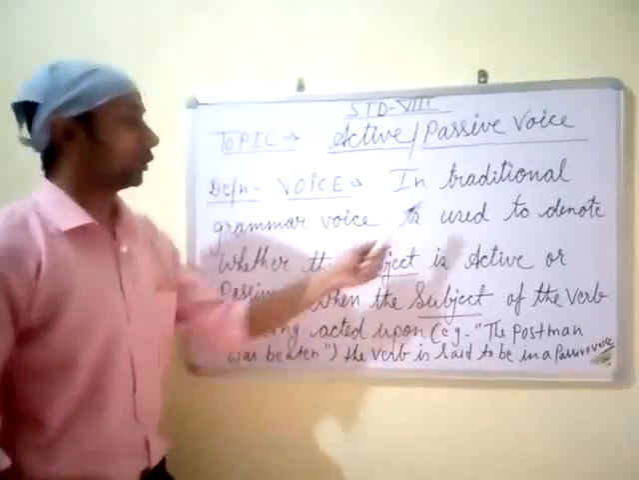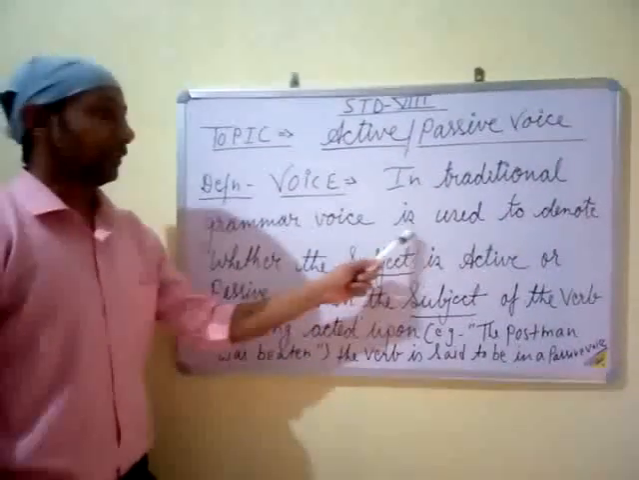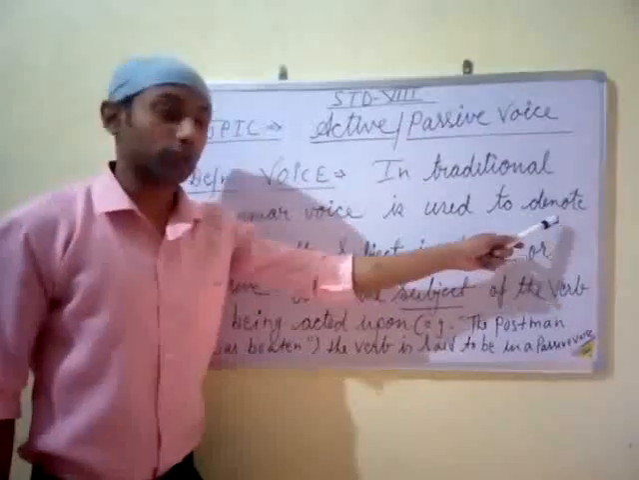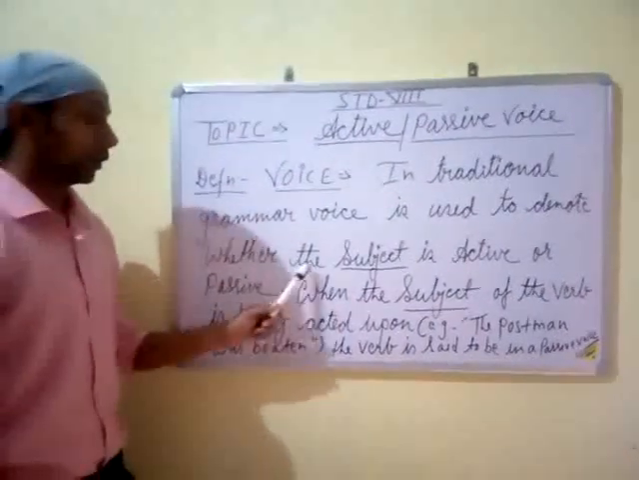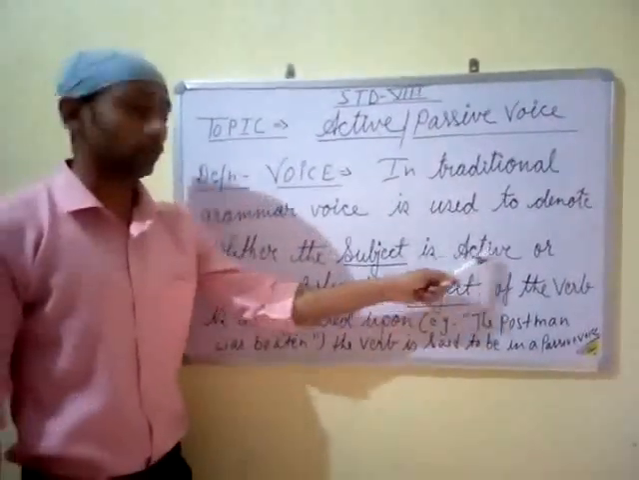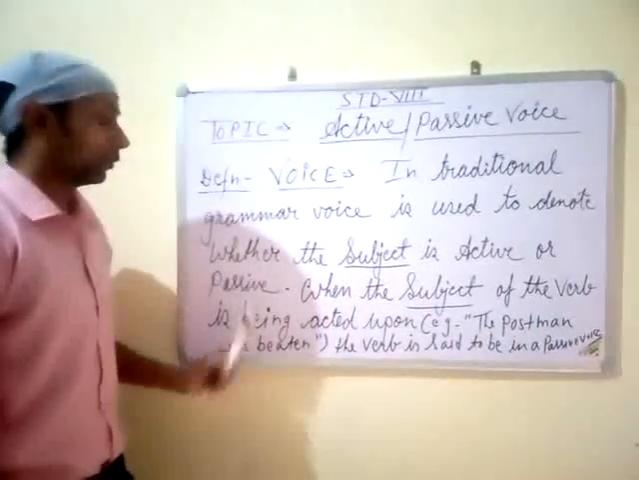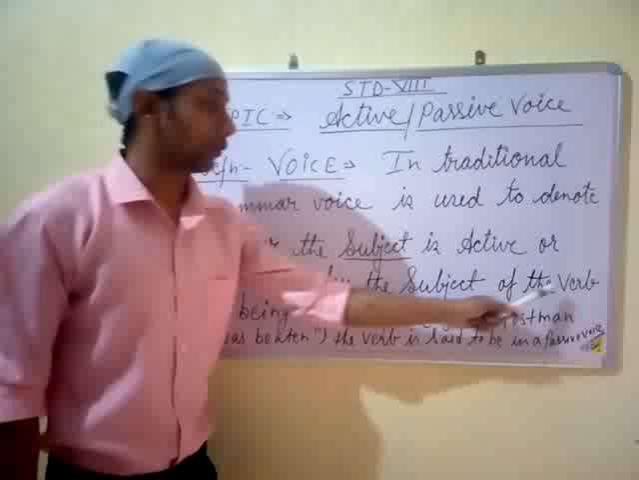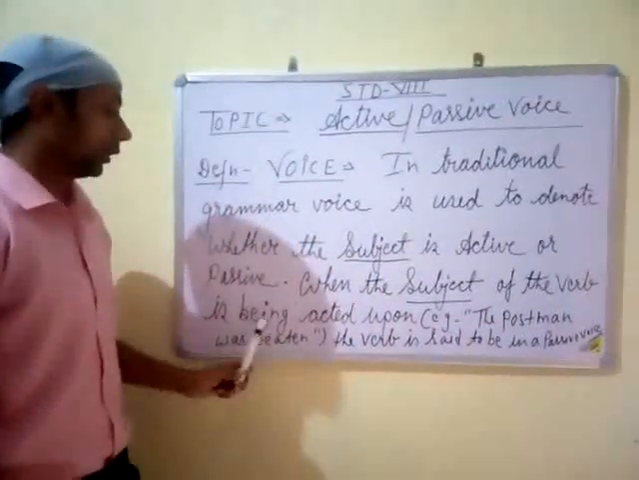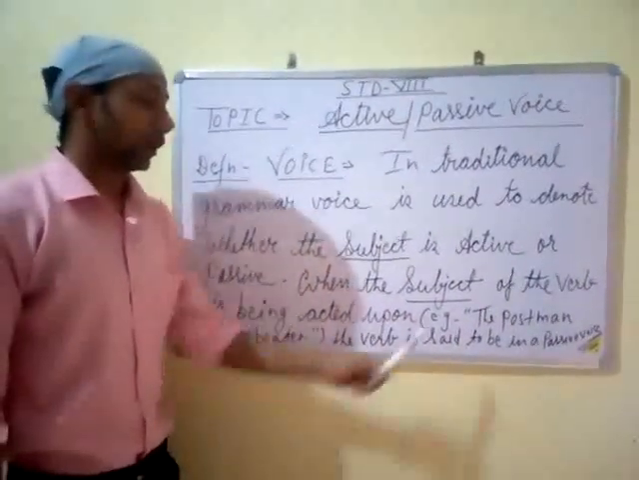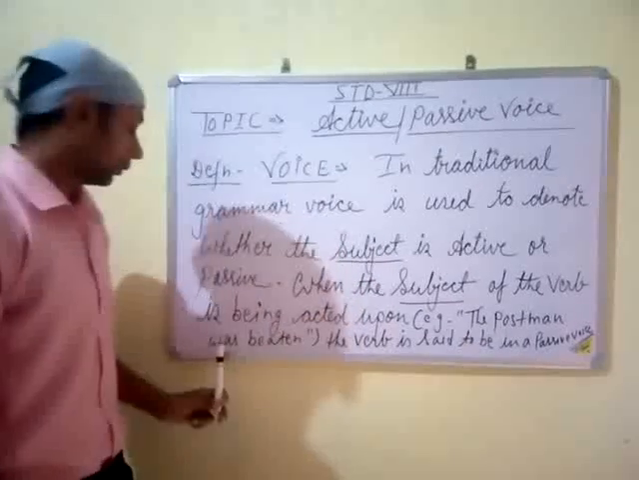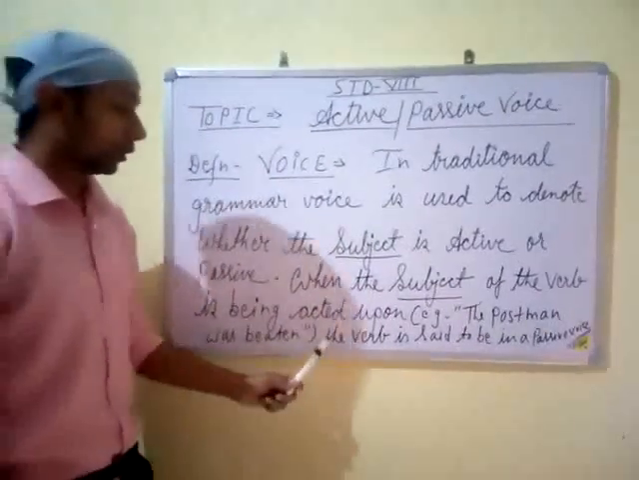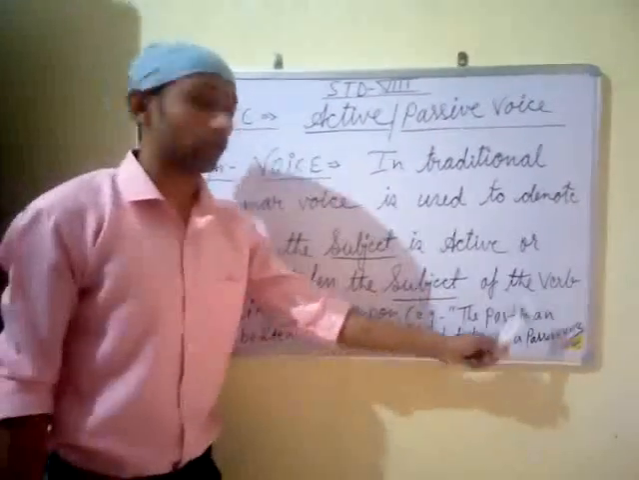Voice. In traditional grammar, voice is used to denote whether the subject is active or passive. When the subject of the verb is being acted upon, as in "The postman was beaten," the verb is said to be in the passive voice.